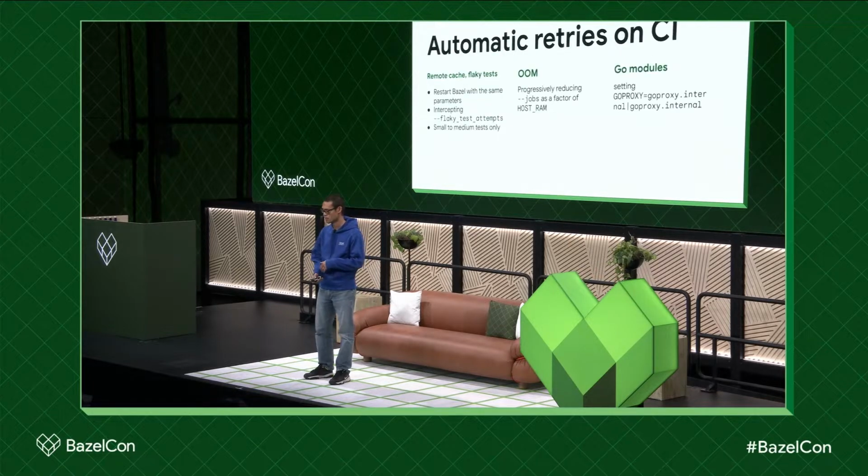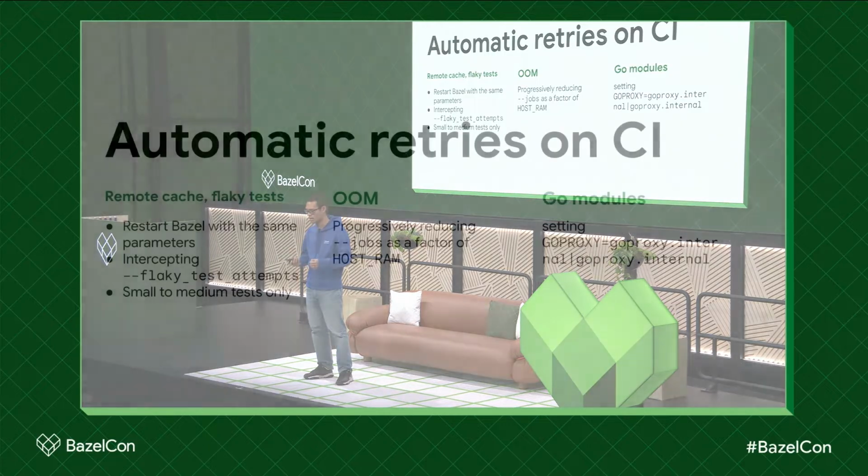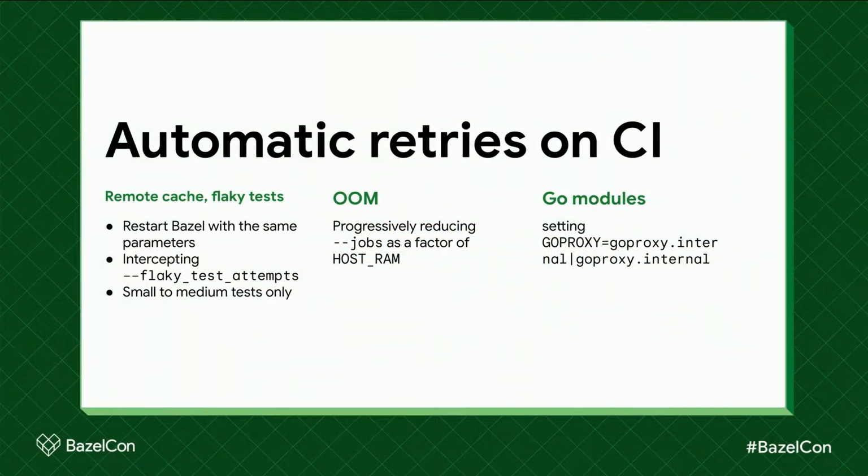So what do we do? We wrote a Bazel wrapper to automatically retry CI when it catches one of these issues. For remote cache issues, it simply retries with the same parameters. And because of the warm cache, those retries are actually pretty fast, and it will pick up where it left off. For flaky tests, we have a slightly different strategy because we don't want to retry a test that's already taking 15 minutes to fail.